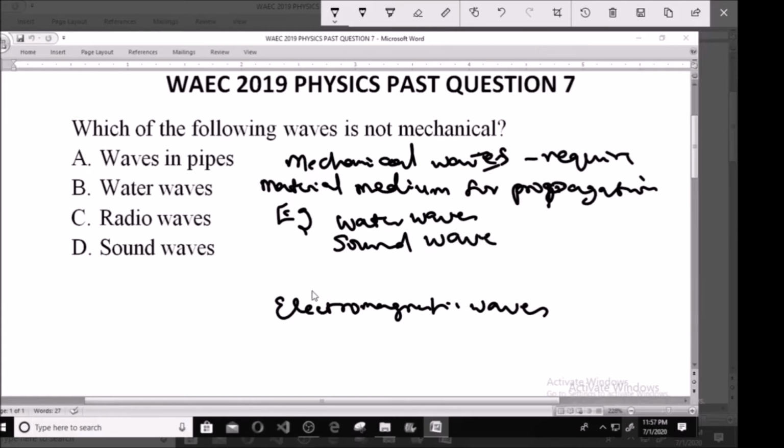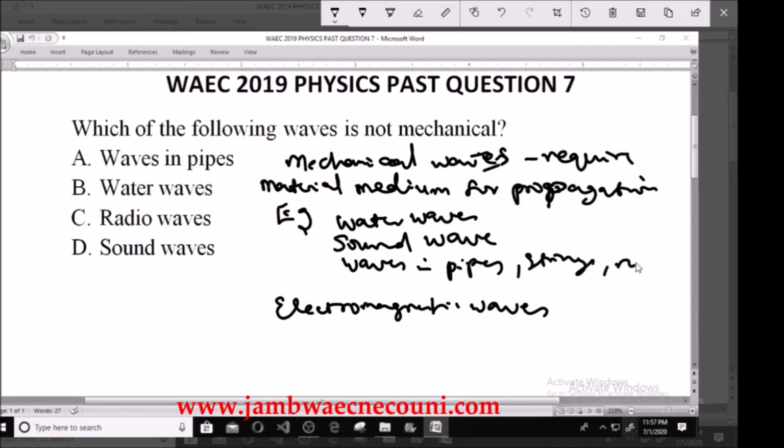Then we have what we call waves in pipes, strings, rope. All of them need a medium. Without that medium, like water or the surface, they cannot transmit. So all these cannot travel through vacuum. Because of that, all of them are known as mechanical waves.